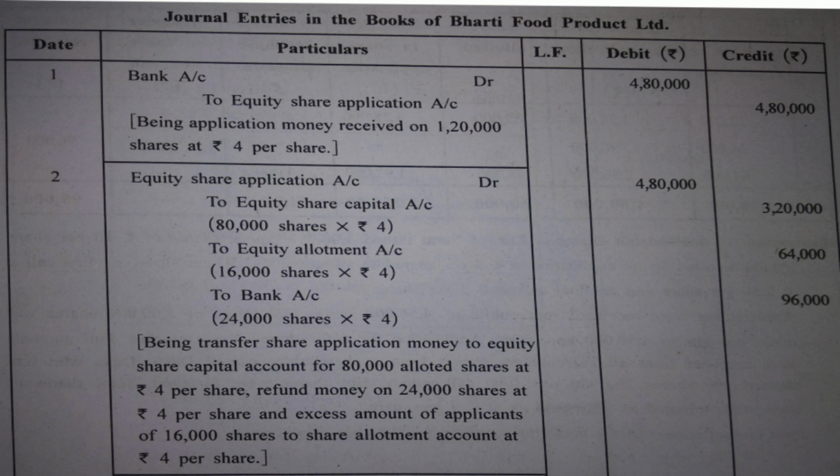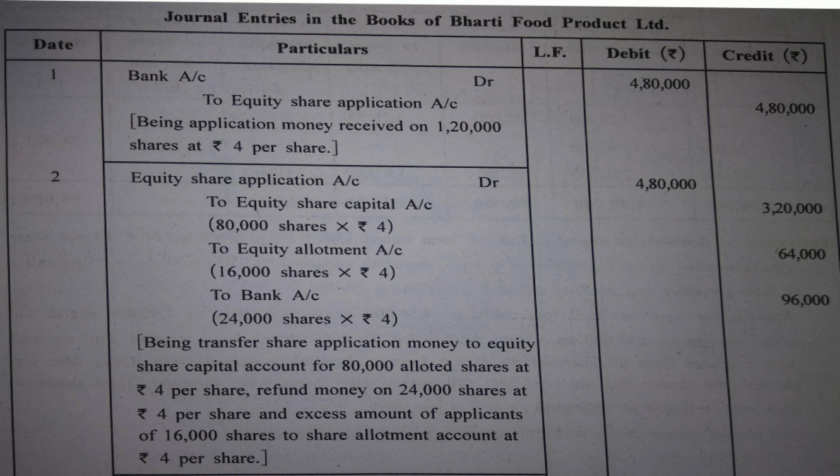So 16,000 into 4. Now you might be thinking, ma'am, why have you considered 4? You are taking application money. Because the money has been received with application and not for allotment. These people have applied for shares. They have paid application money. How much have they paid? 64,000.